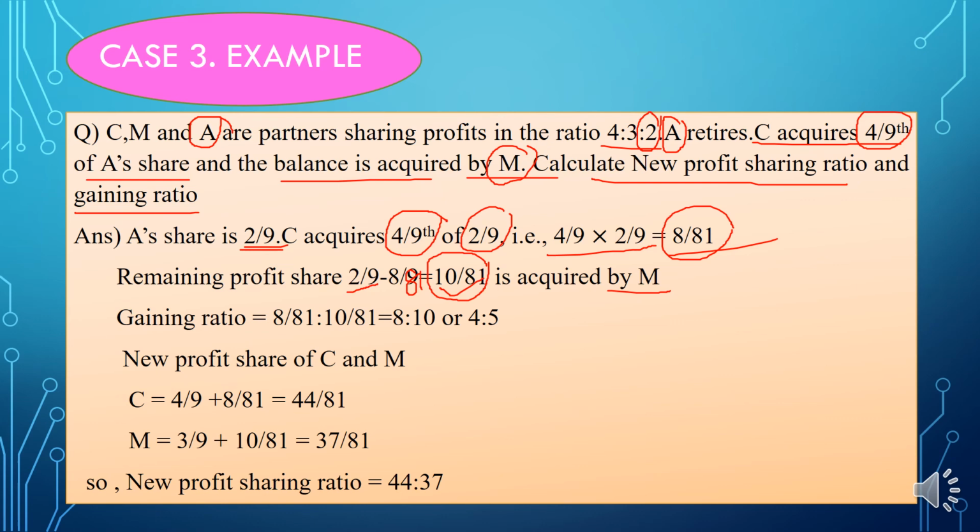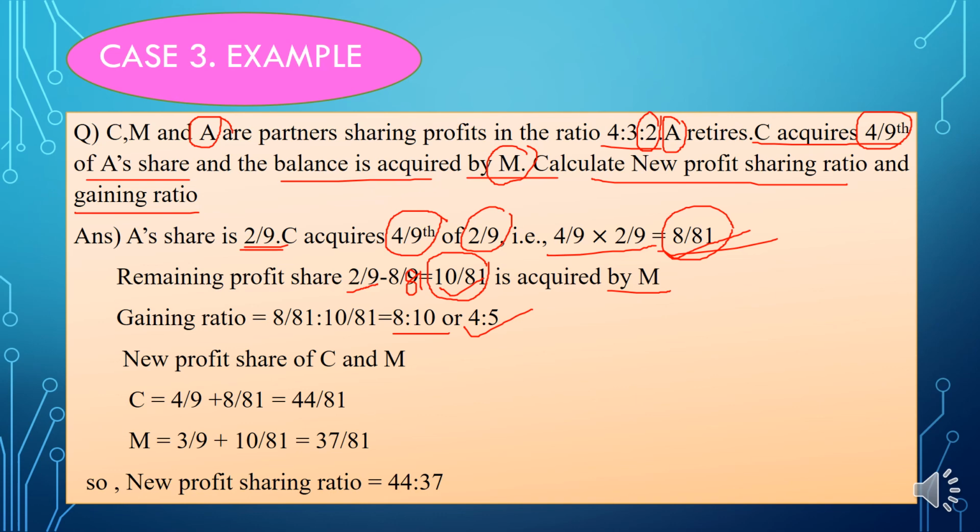Next we need to calculate the gaining ratio. How will you calculate it? We already have it: 8 by 81 and 10 by 81. This is the share which both C and M have taken from the retiring partner A, so this itself is the gaining ratio. The gaining ratio will be 8 is to 10, and if we simplify it, you will get 4 is to 5. So this is the gaining ratio.